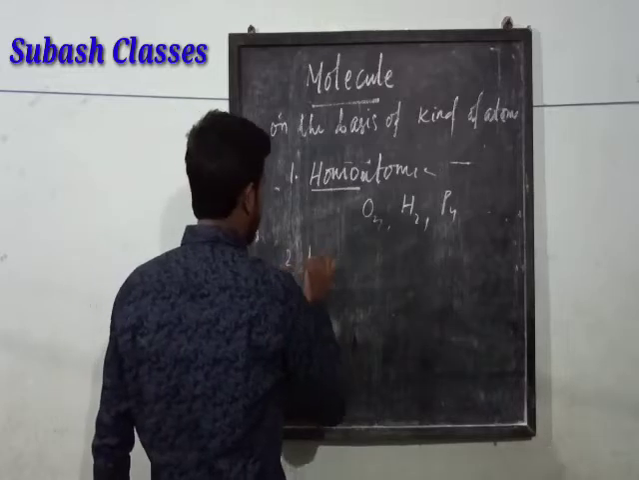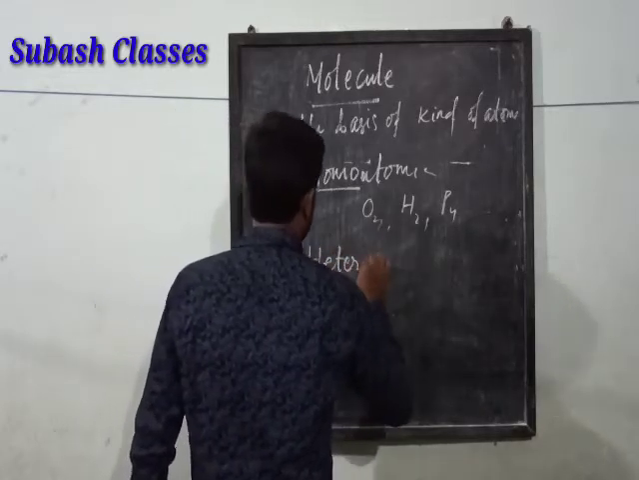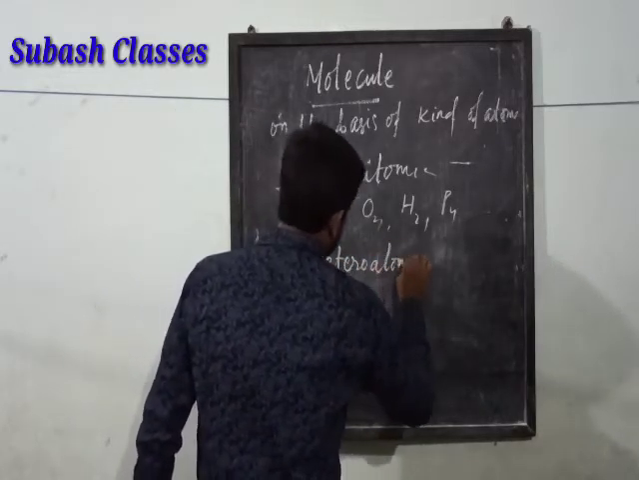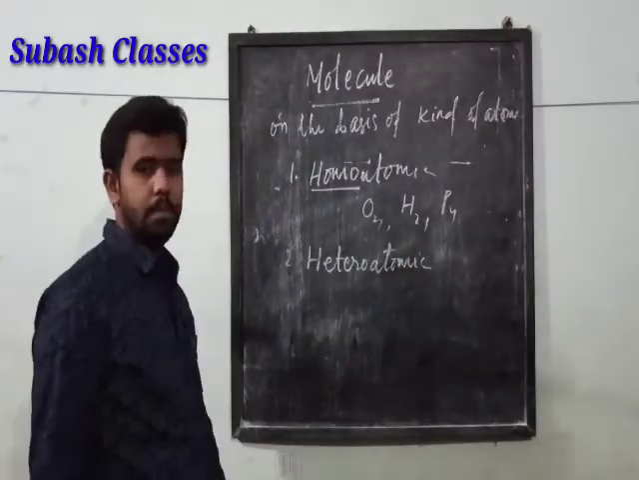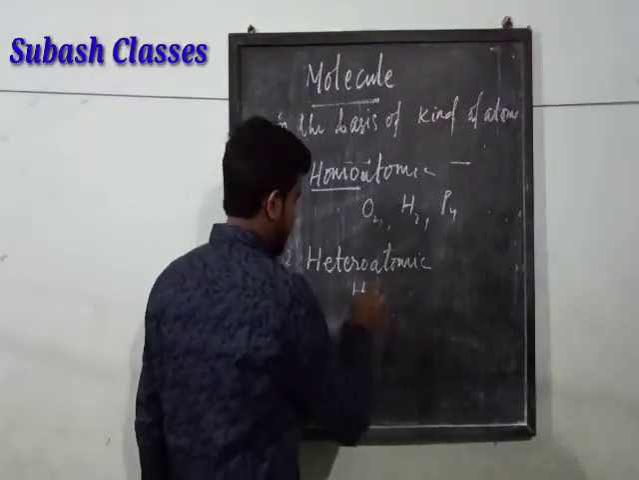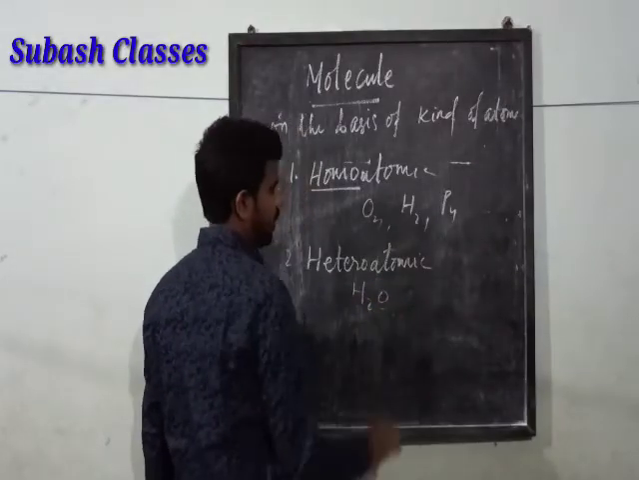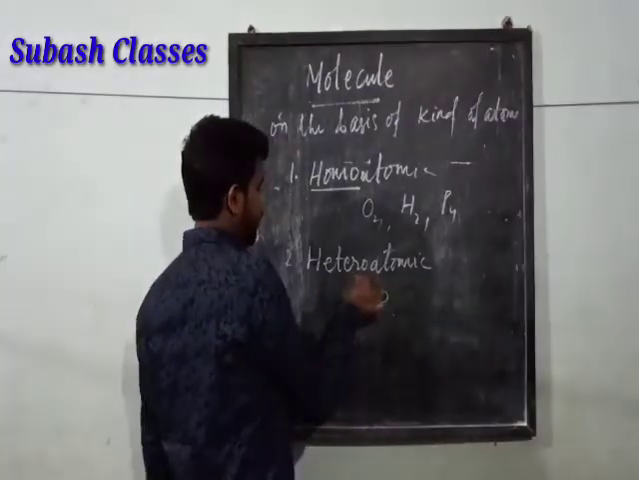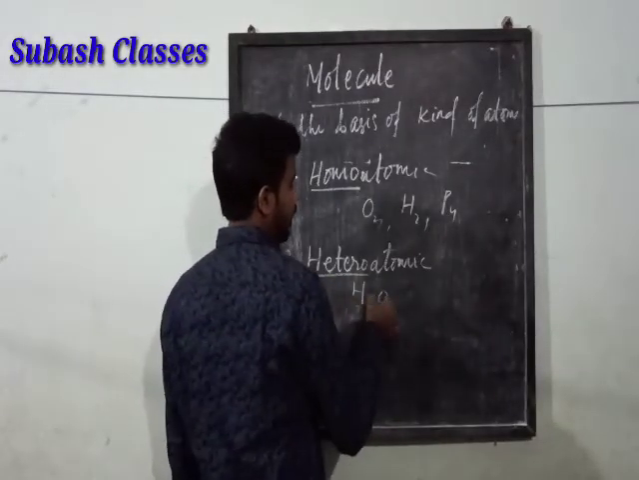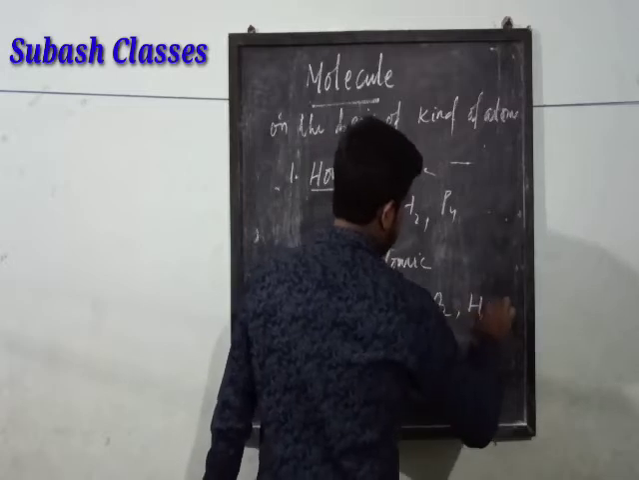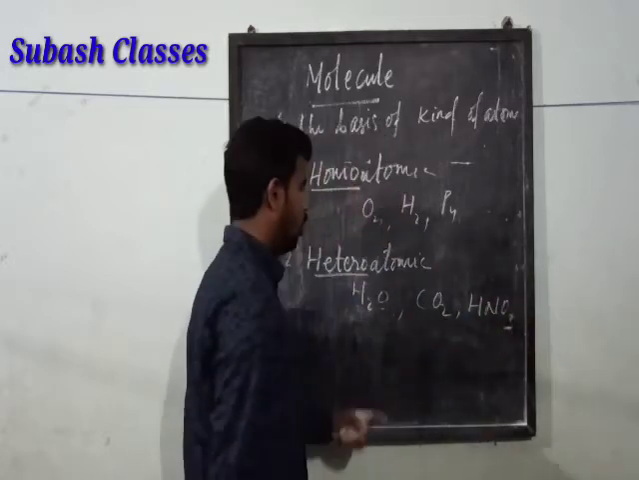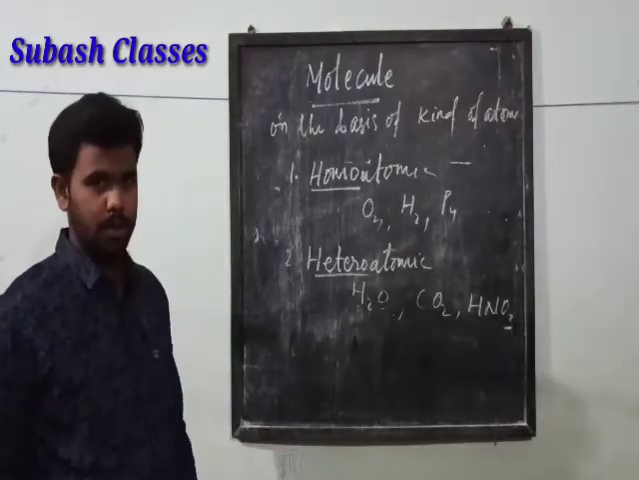Second is heteroatomic molecule. These are the molecules of the compounds. For example, H2O, we have 2 kinds of atoms. Hetero means different. We have 2 different kinds of atoms here. H2O, CO2, HNO3, these are all heteroatomic molecules.